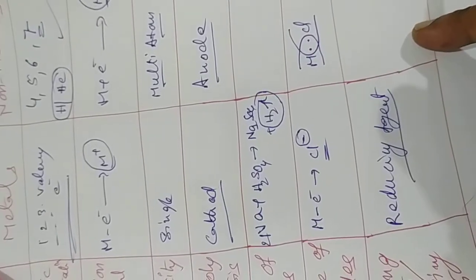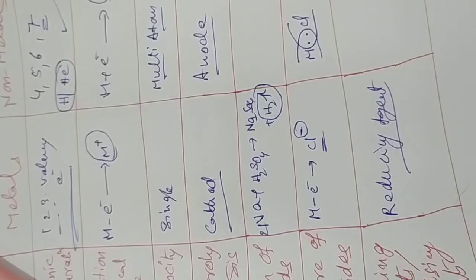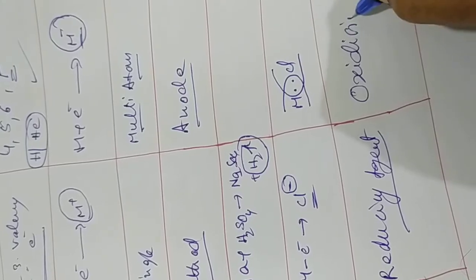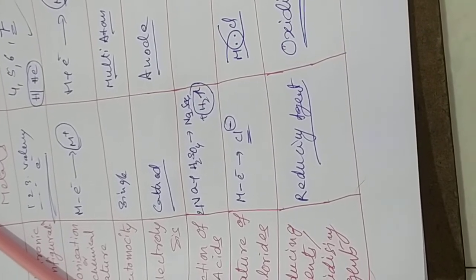Whereas non-metals always attract electrons. Hence they are oxidizing agents. Non-metals are always oxidizing agents. Simply remember it by heart like that: oxygen is a non-metal, that is the reason it is an oxidizing agent. Metals, like Na, don't have oxygen; that is the reason they are reducing agents. Just remember it like that.